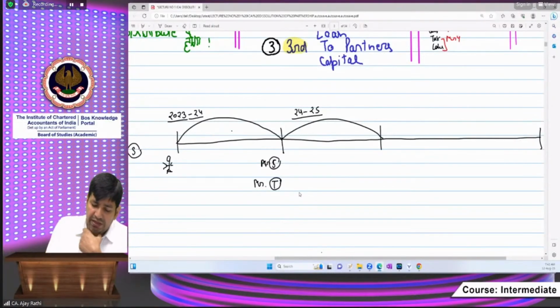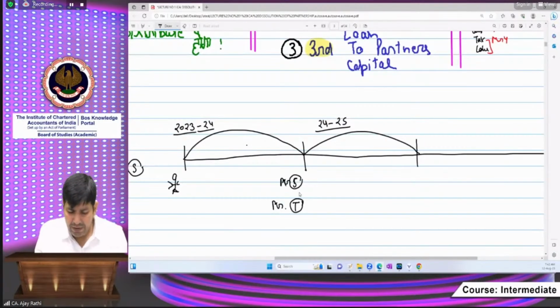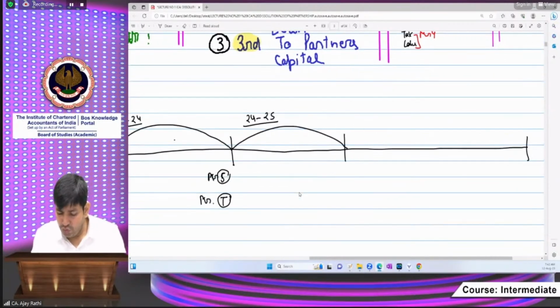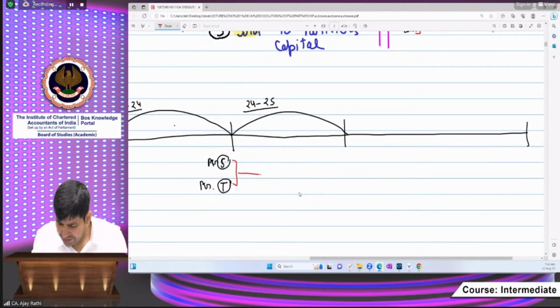Then in the 2024-25 financial year, after being chartered and after being partner, you want to grow more, and both of you decided that your business is going good.